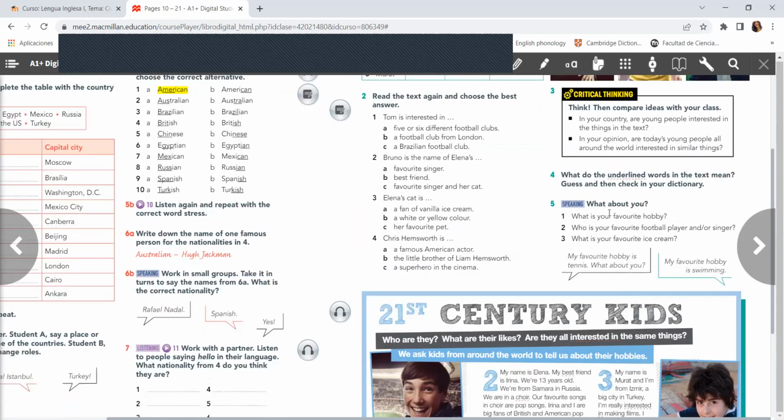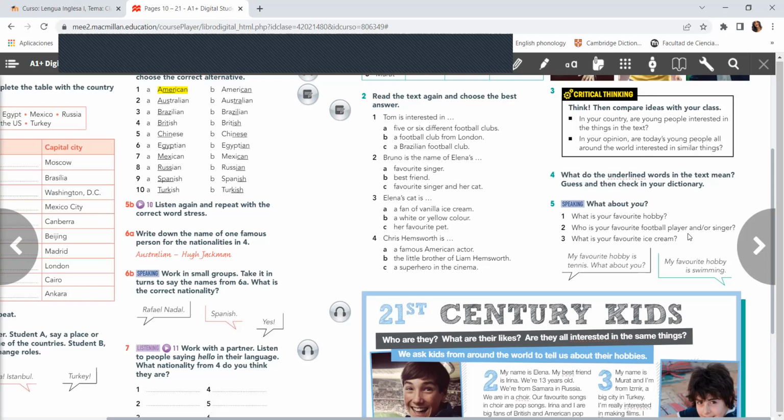Then number 5, what about you? It is your personal opinion. What is your favorite hobby? Hobby is the activity you like to do in your free time.